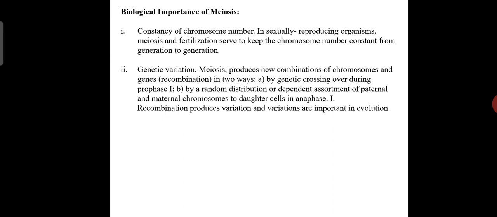First, by genetic crossing over during prophase I, and the second is by random distribution or independent assortment of paternal and maternal chromosomes to daughter cells in anaphase I. Recombination produces variations, and variations are important in evolution, right?